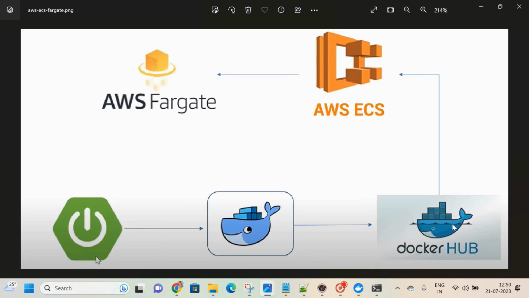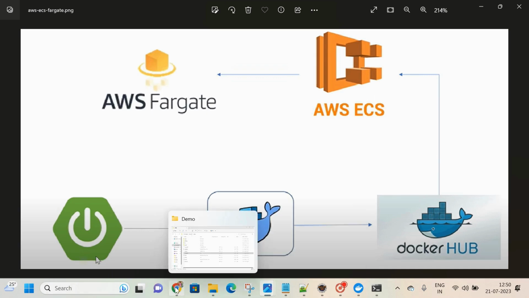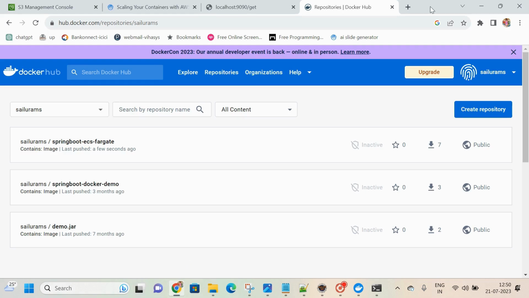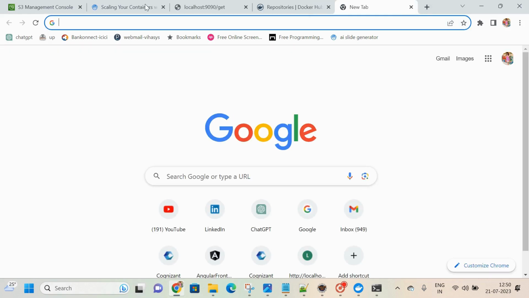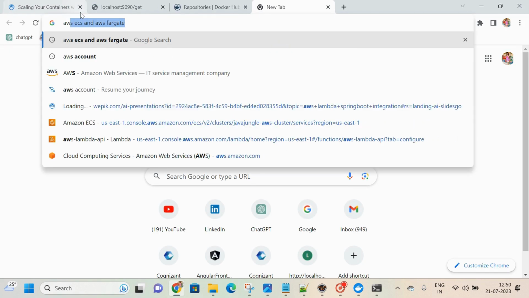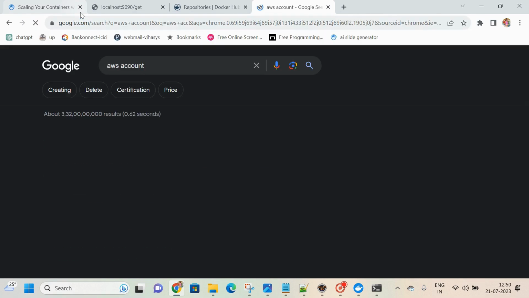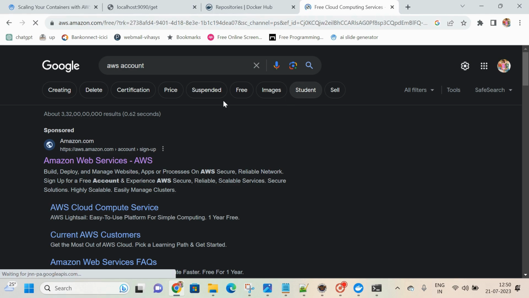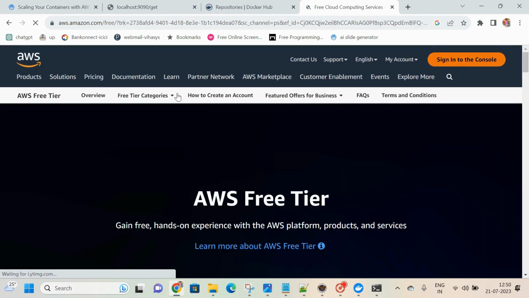Once it is done, we have to pull the same image from AWS ECS. How can we do that? Up to here it's very clear, right? So you go to the AWS account console, click on this, sign into the console.